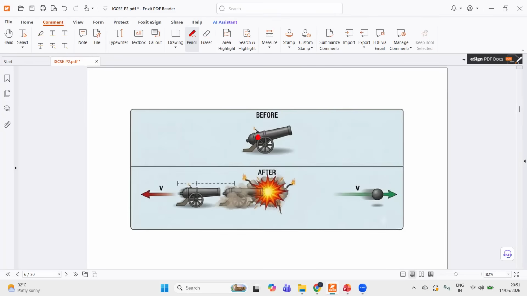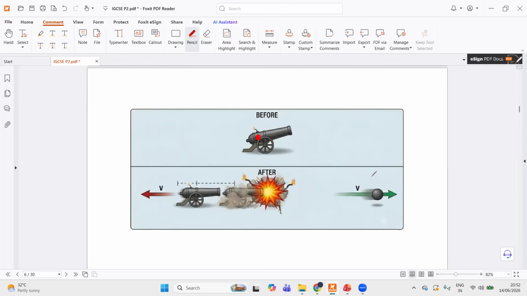So before the firing, they were together, and after the firing, they move off in opposite directions. So you can apply law of conservation of momentum here: total momentum before firing is 0, so total momentum after firing must also be 0. And to conserve momentum, the ball and the cannon move off in opposite directions with equal and opposite momenta.